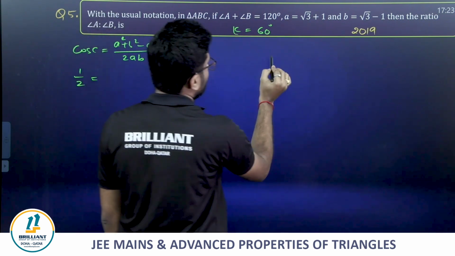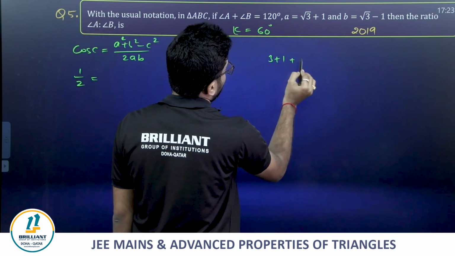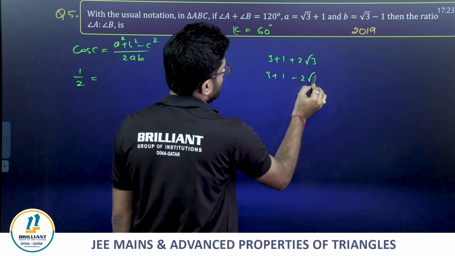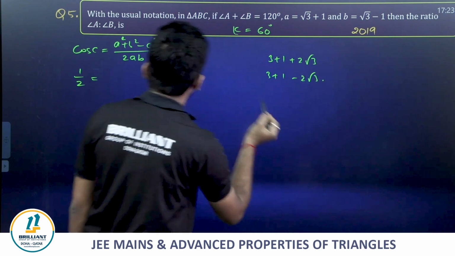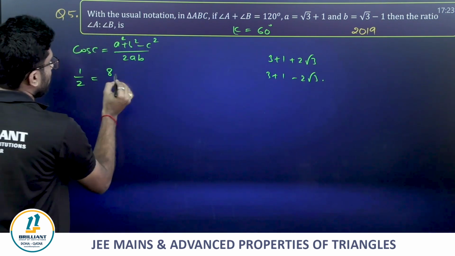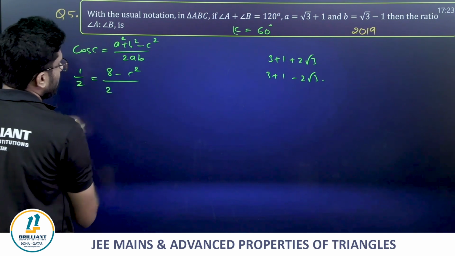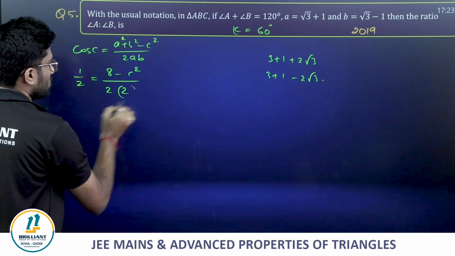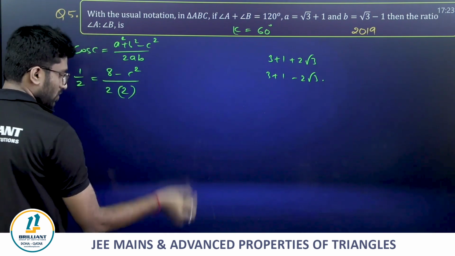A square is nothing but 3 plus 1 plus 2 root 3. This is 3 plus 1 minus 2 root 3. So if you add them, you will get 8, minus C square, which we don't know, divided by 2 times AB. Root 3 plus 1 into root 3 minus 1 is 3 minus 1, which equals 2. Guys, clear?